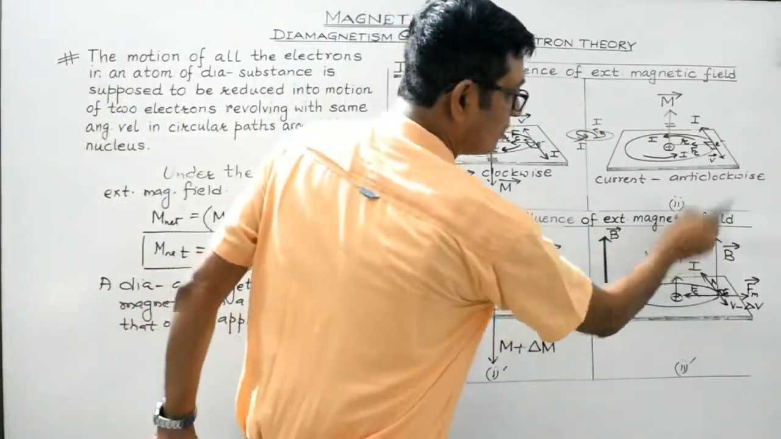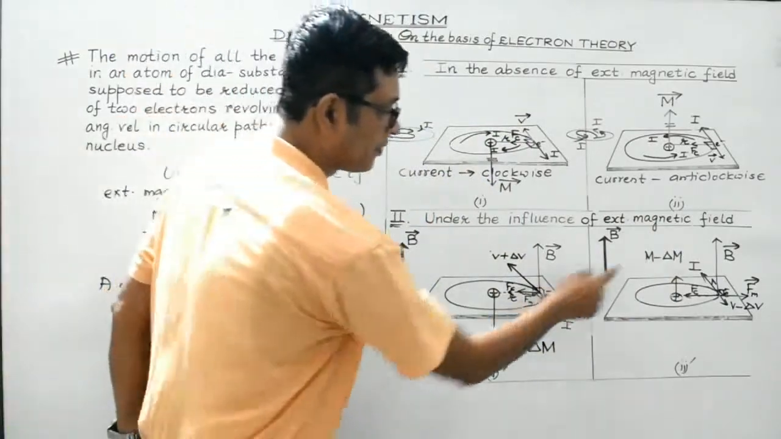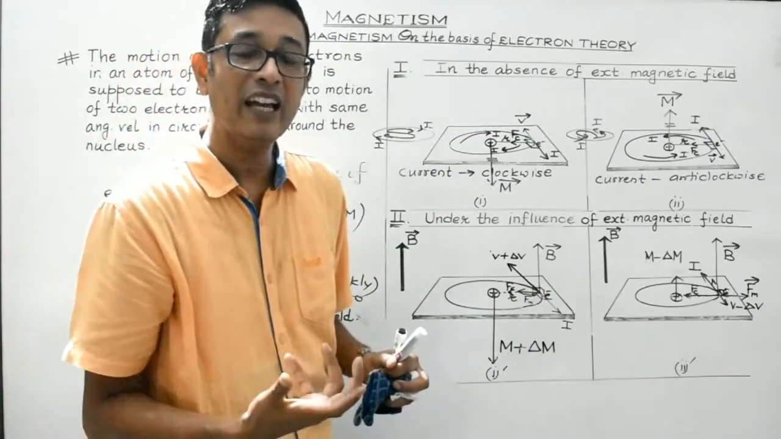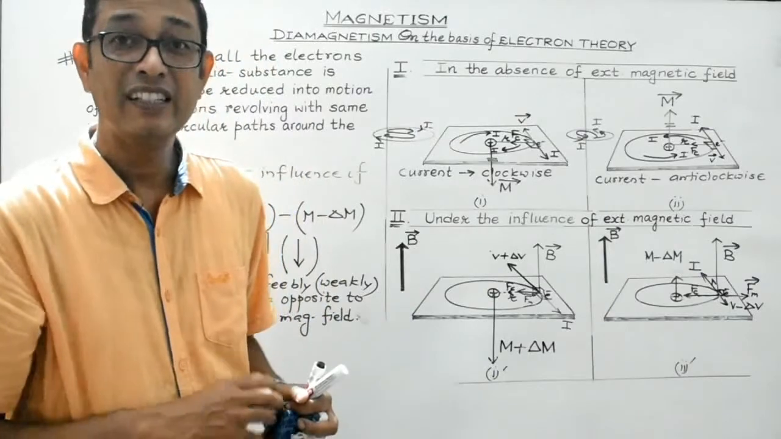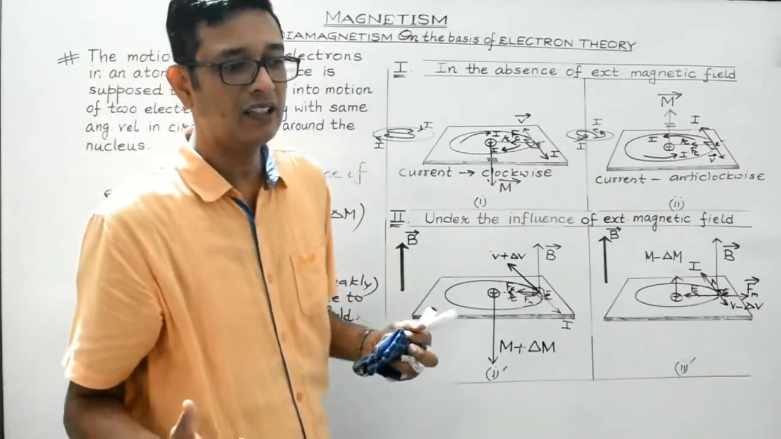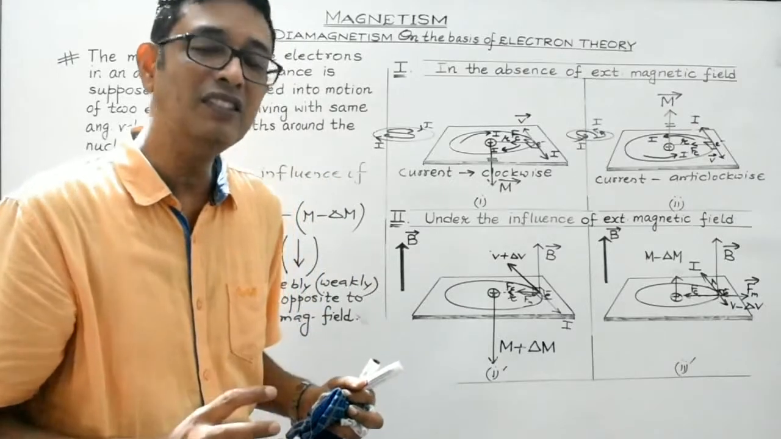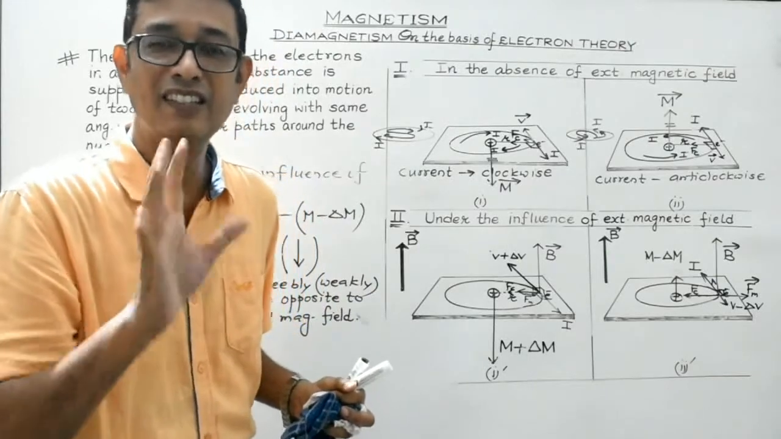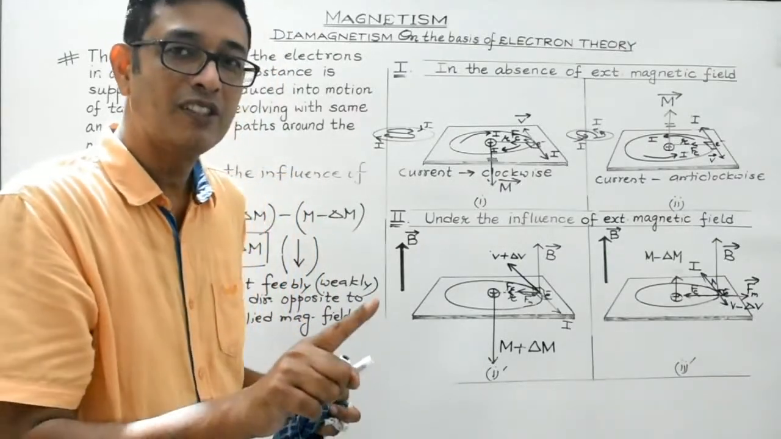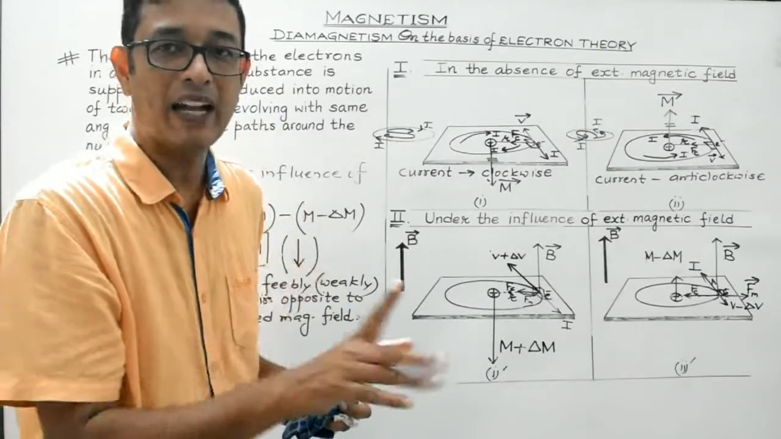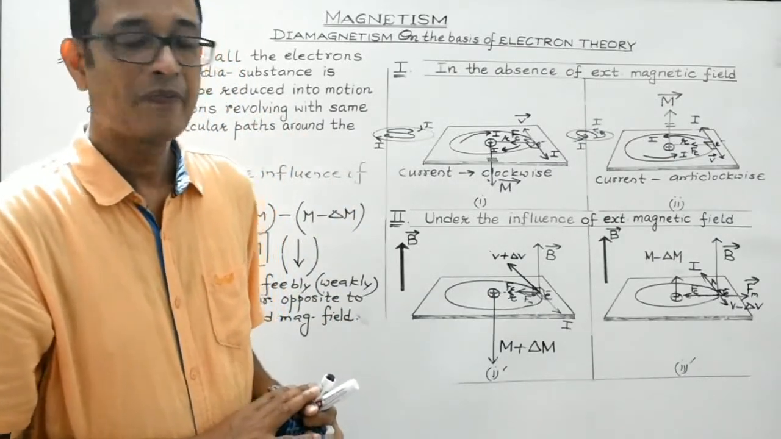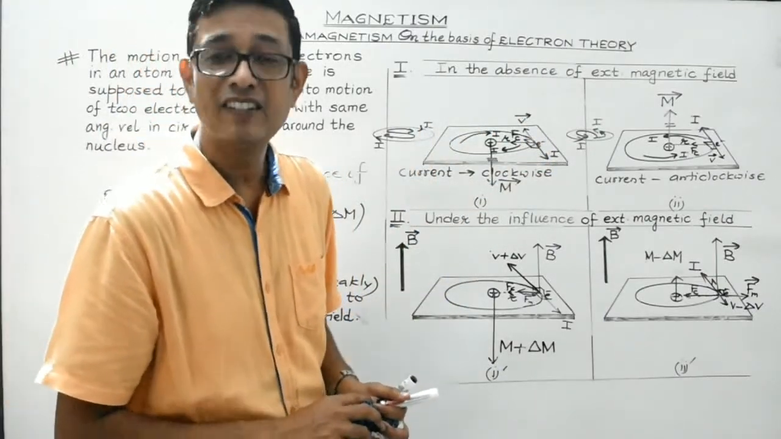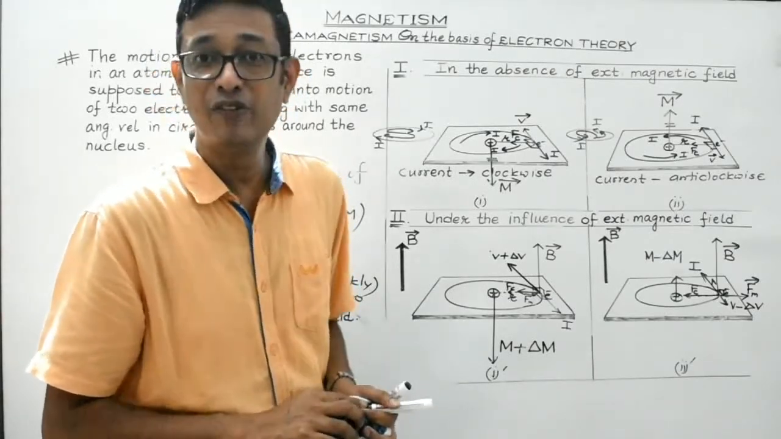When it is under the influence of external magnetic field, then what happens? Then they are oppositely directed but of different magnitude. So each atom acquires some net magnetism. It gets feebly magnetized. As a whole, we can generalize that a diamagnetic substance under the influence of an external magnetic field gets feebly, weakly magnetized and in a direction opposite to that of the external applied magnetic field. Clear, students? And there are various examples of diamagnetic substances: bismuth, zinc, copper, gold, silver, water,